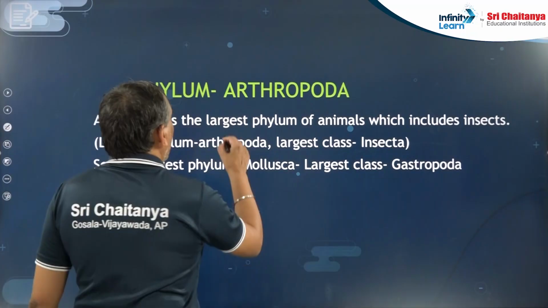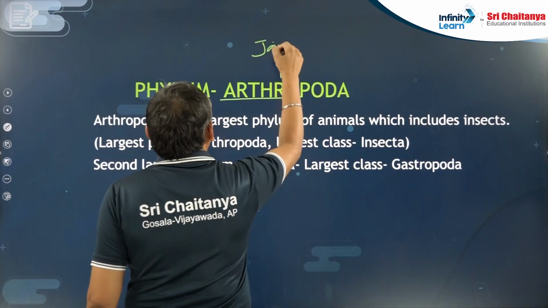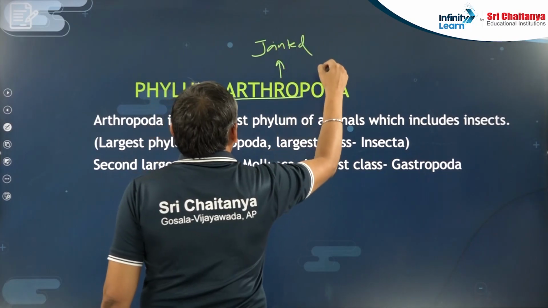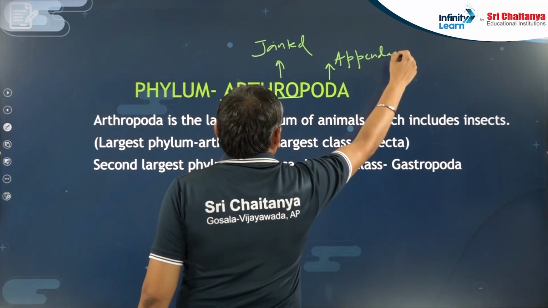Arthropoda. Arthros means jointed. Poda means appendages.